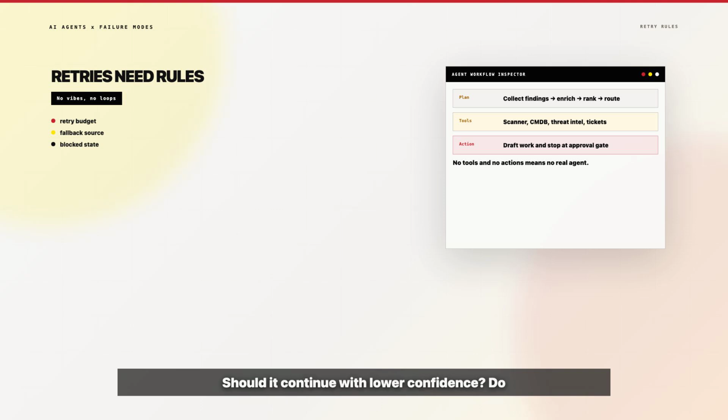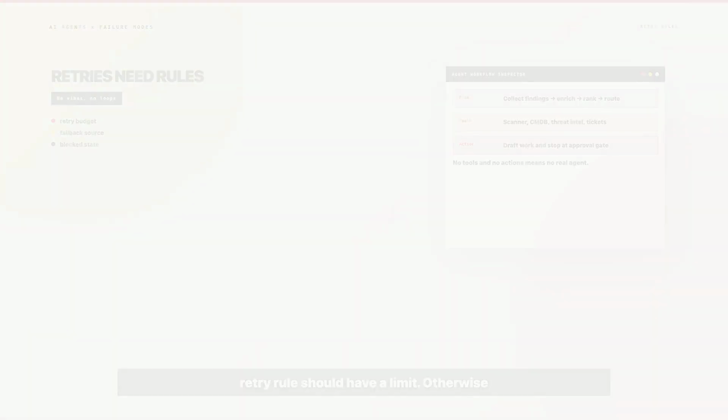A threat intelligence timeout may deserve a retry and then a blocked enrichment state. A ticketing assignment error may deserve preserving the draft and creating a manual assignment task. A missing owner may deserve a lookup in the CMDB, recent ticket history and application registry, but not a guess as the answer. Every retry rule should have a limit. Otherwise the agent can loop forever, spam tools, create duplicates, or burn time without moving the workflow forward.